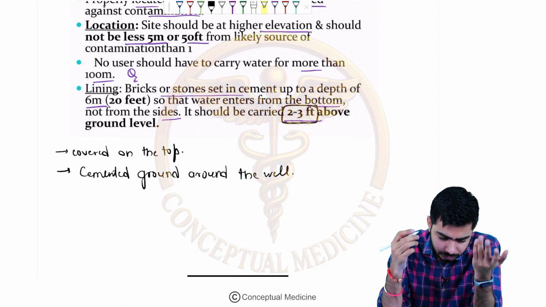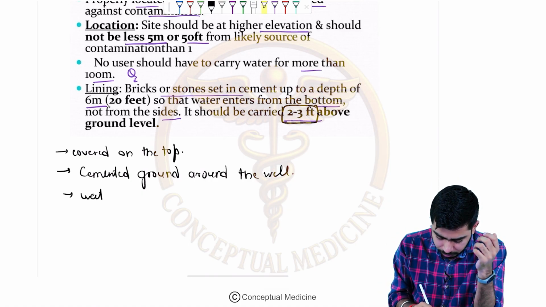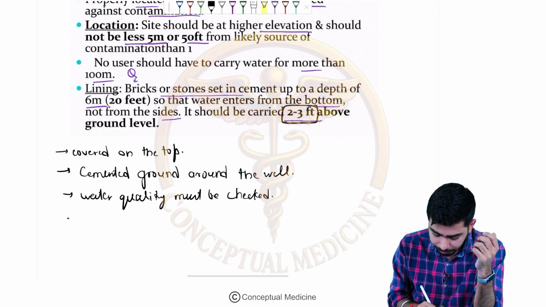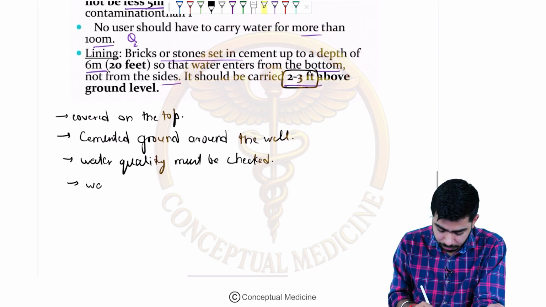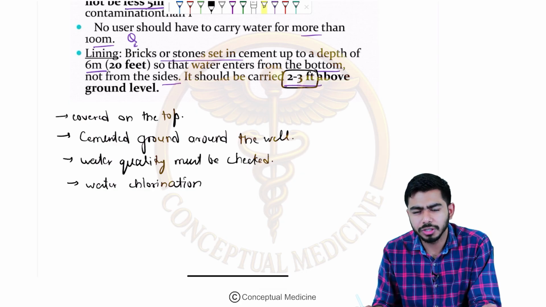So we should make sure that water quality must be checked, right? We need to do the chlorination of the water from time to time. Water chlorination must be done. And usually the question comes up: how do you do the water chlorination? However, I will talk about the details of chlorination in the next session.